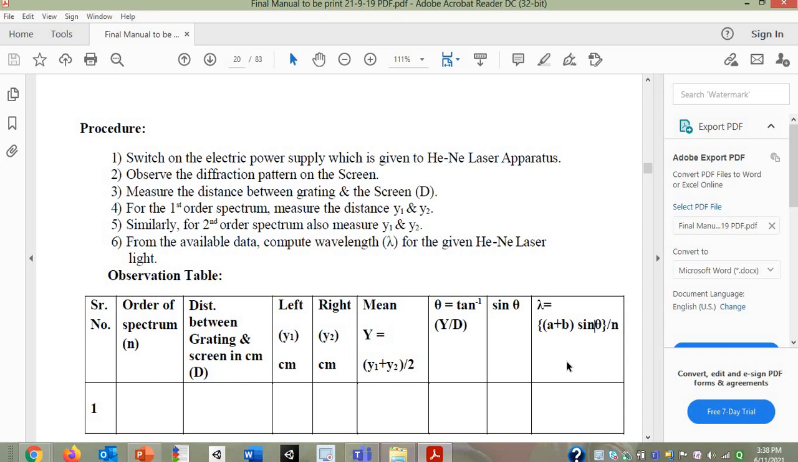One particular nomenclature is given to that factor a plus b, and in theory classes we have seen that factor, we have calculated the value of a plus b. So if you can recall that, I was expecting that answer.